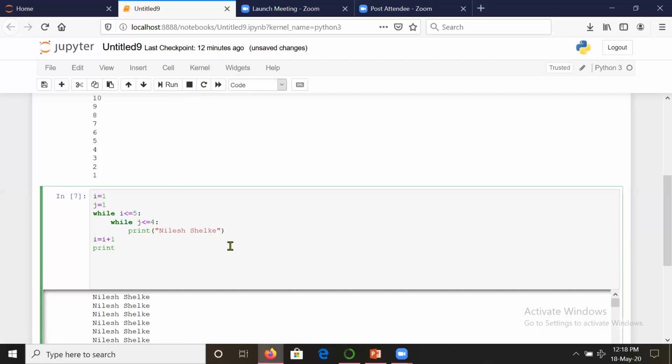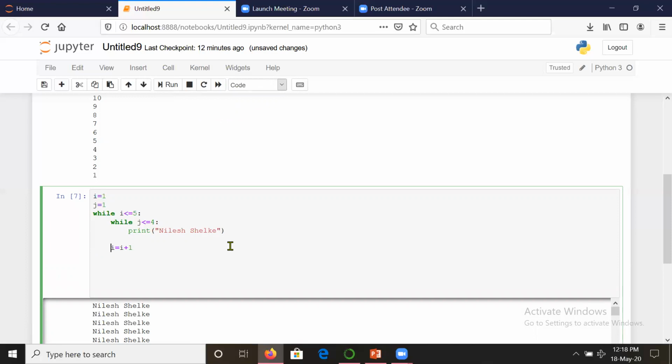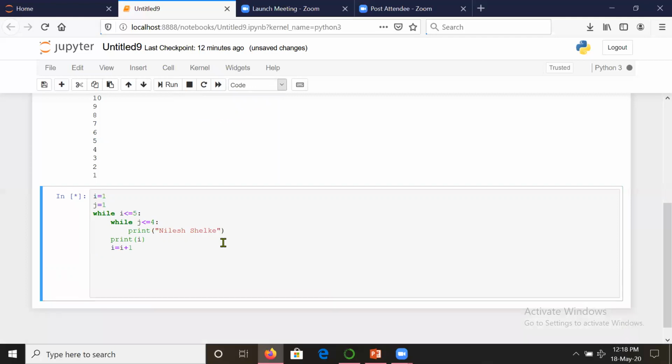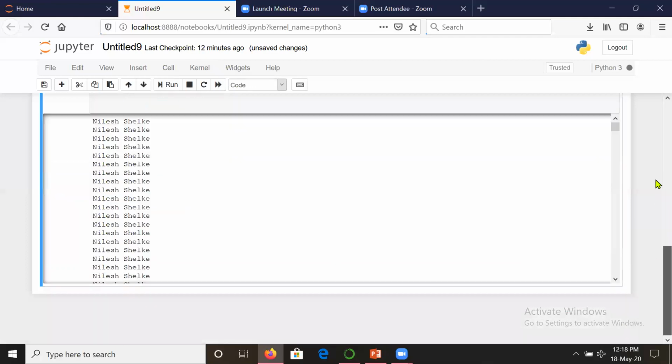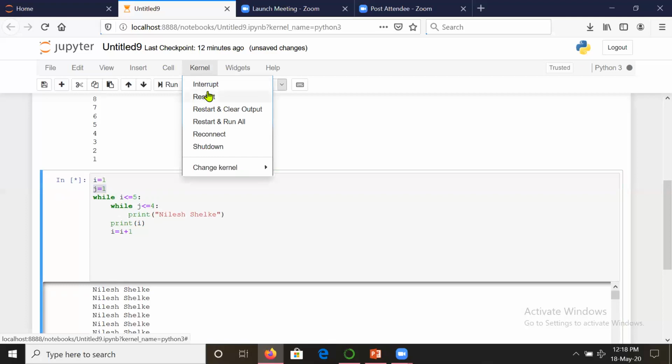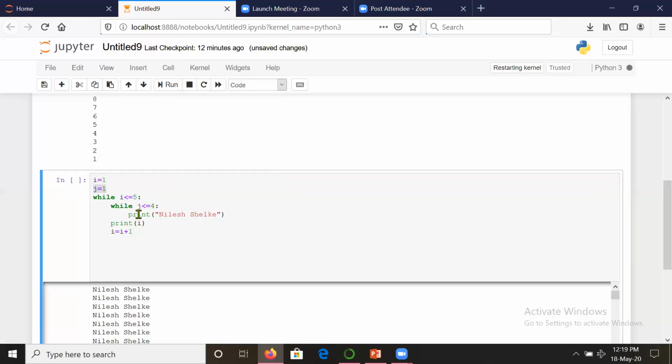Now I will say print i, or rather we will print it, and then we will ask for the increment. So see here, print i. Now let us see. It is executing Nilesh Sheikh again. Why? You try to understand this. You wrote j is equal to 1, right? And the value of j is always less than or equal to 4. So this loop is repeating itself.